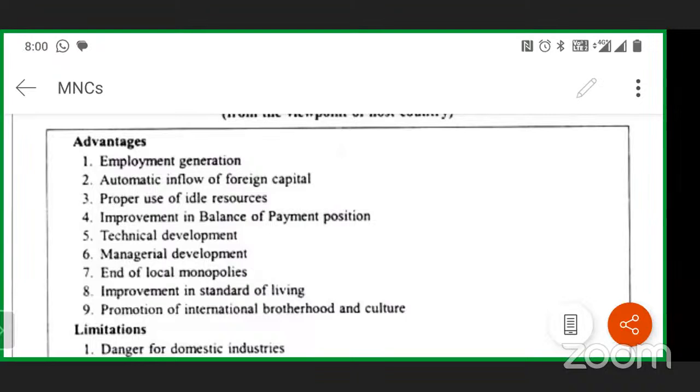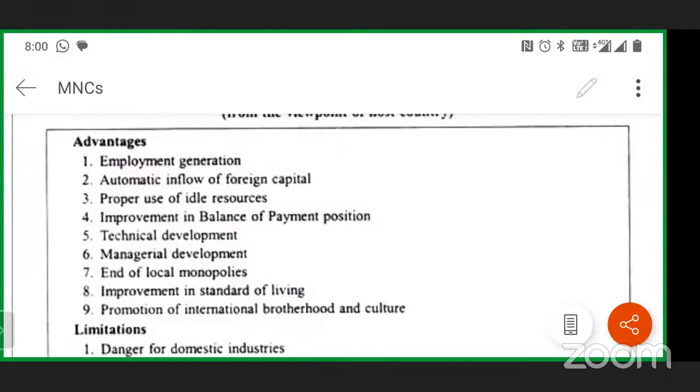India is the host country, which means the Indian population gets a greater chance to come and work under their organizations. Then automatic inflow of foreign capital, that is very obvious. When there are employment opportunities, there is an automatic inflow of foreign currency, and through that the foreign reserves increase. It is the most important part.